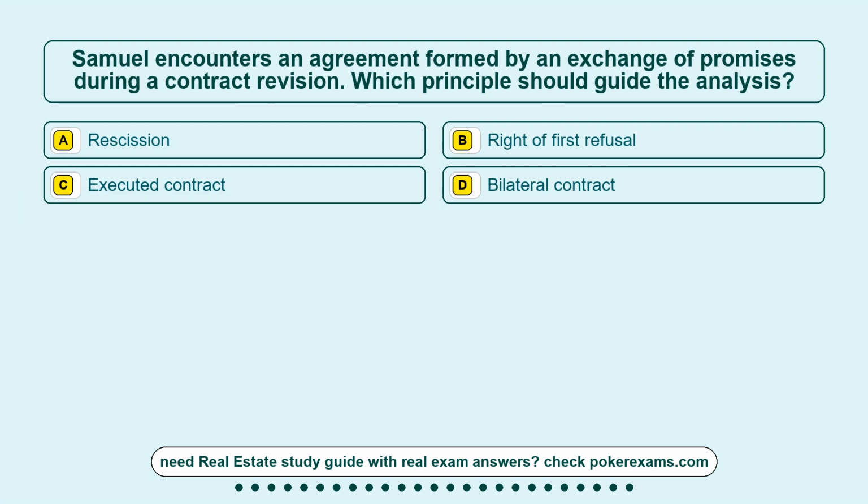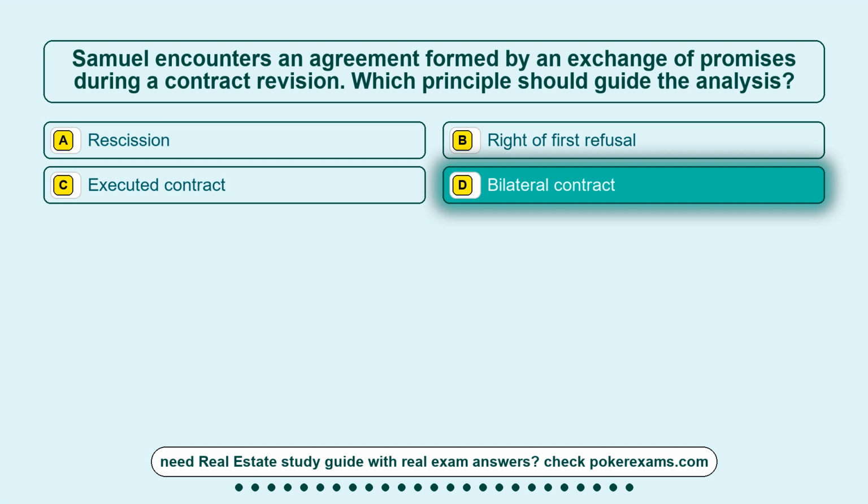Question 2. Samuel encounters an agreement formed by an exchange of promises during a contract revision. Which principle should guide the analysis? Option A, rescission. Option B, right of first refusal. Option C, executed contract. Option D, bilateral contract. The correct answer is option D, bilateral contract.